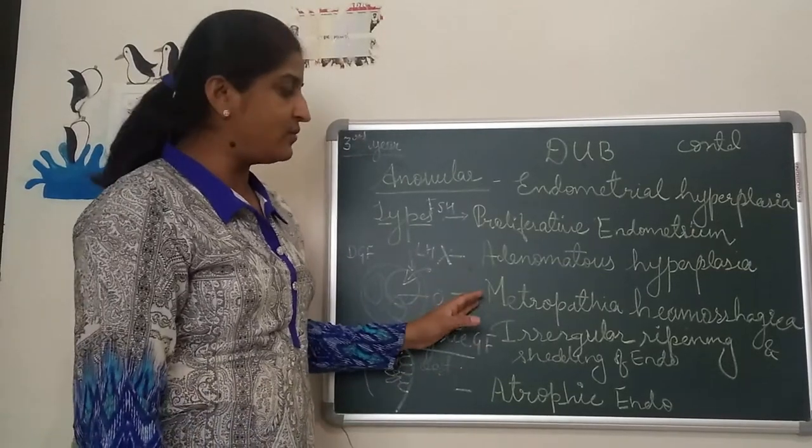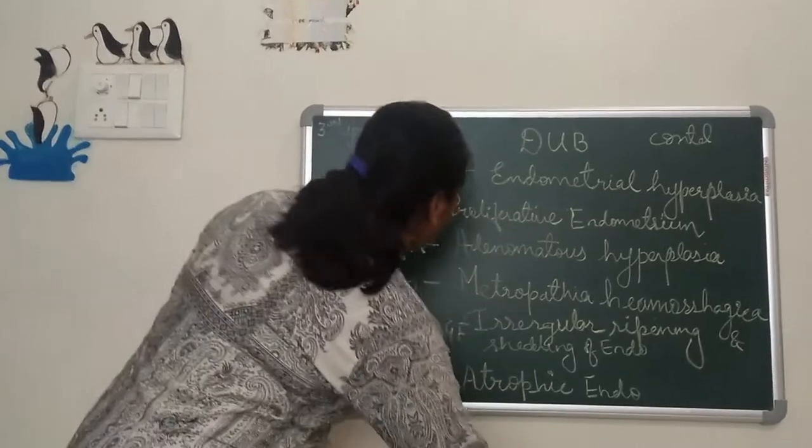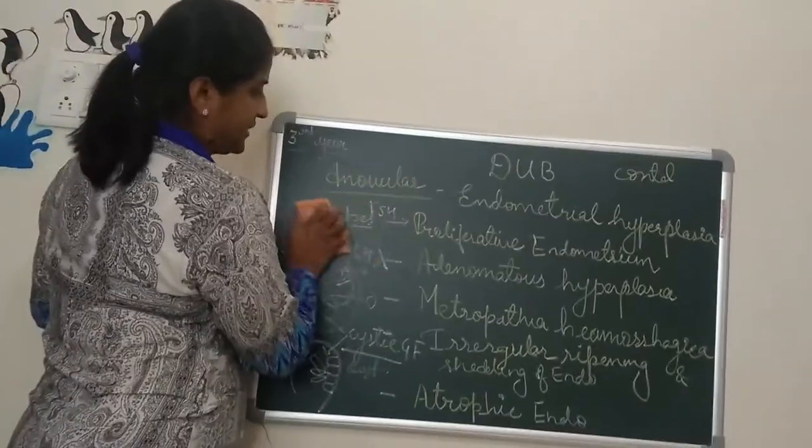Last, the third one, which is most important, is the metropathia hemorrhagica. Now metropathia hemorrhagica we will take in detail.